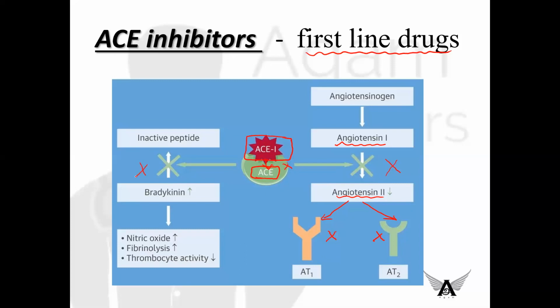Okay, and also here you can see that angiotensin 2 present in the blood vessel as receptor causes vasoconstriction that leads to increased peripheral vascular resistance and increased BP. So when you stop this receptor action by giving ACE inhibitors, what happens? Blood pressure decreases. So whatever drug we are giving, our sole response should be a decrease in blood pressure. Okay.